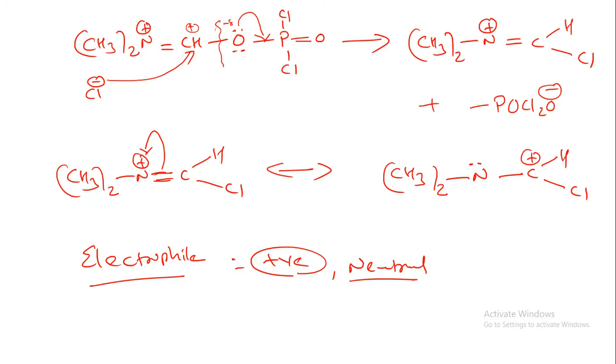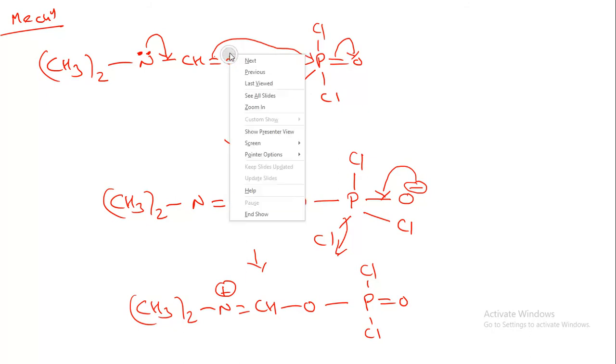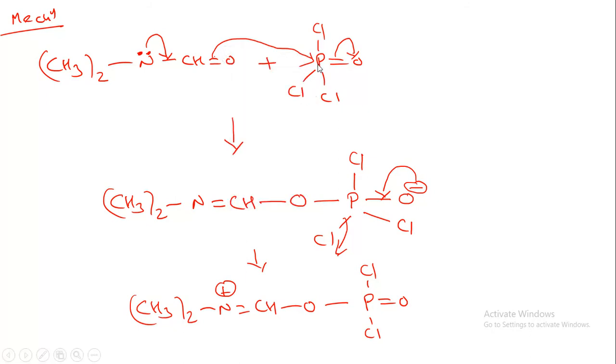So let us quickly revise this. First of all, in the first step, DMF and POCl3 will interact with each other. So DMF, dimethylformamide, has nitrogen with a lone pair of electrons, which will make a bond over here. So this CH double bond O will be broken down over here. So now this is having a negative charge. Now this negative charge will attack towards the positive charge of the phosphorus. Why? Because when we compare phosphorus and oxygen, oxygen is more electronegative than phosphorus, so it will pull electrons from the phosphorus. So now phosphorus is having a positive charge, so they will interact with each other and make this bond.